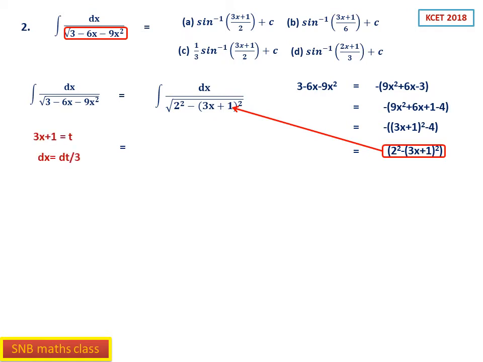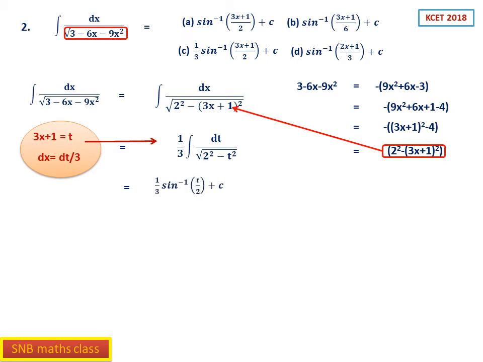Now put 3x plus 1 equal to t, dx equal to dt by 3. Therefore first substitute this. So what happens? 1 by 3, because dx is dt by 3, 1 by 3 is a constant, you can take it out. Then dt divided by 2 square as it is. 3x plus 1 you can write as t, so 2 square minus t square.